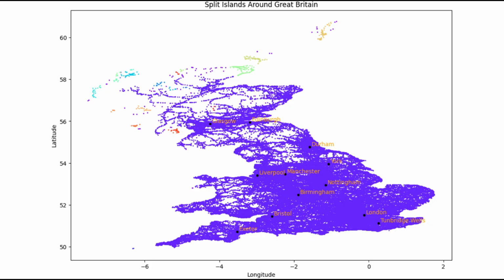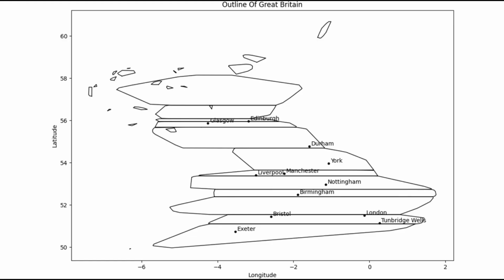I then used the dbScan clustering algorithm to allow the computer to separate the different islands. I used dbScan because I wanted the computer to see each island separately without having to create training data for every single island. I did this clustering so I could create outlines of each island. I did this by drawing convex hulls for each cluster. For the Great Britain cluster, I had to split up the cluster so that it would retain the correct shape. Before I did that, it was just a giant hexagon. I did this all so that I could keep a visual representation of the geography of the British Isles while having less clutter to obscure the results.